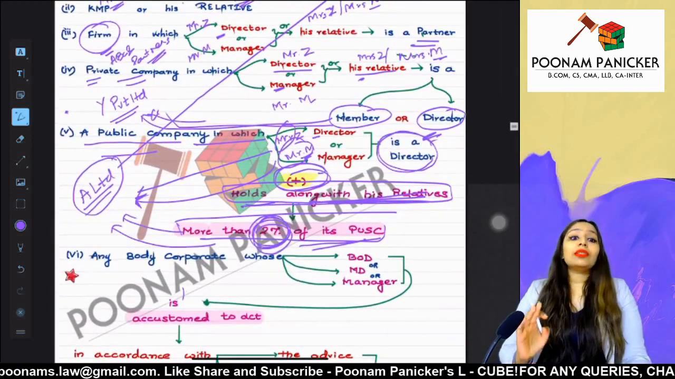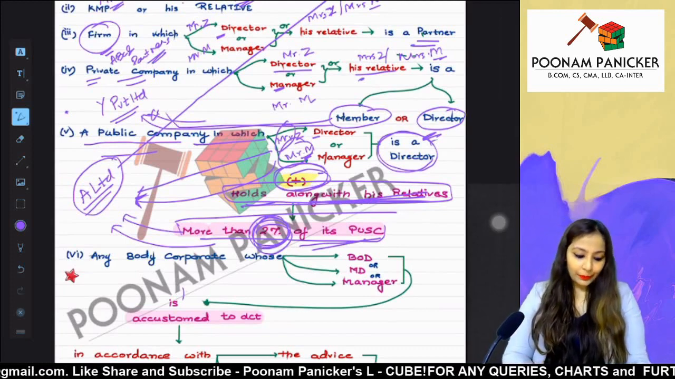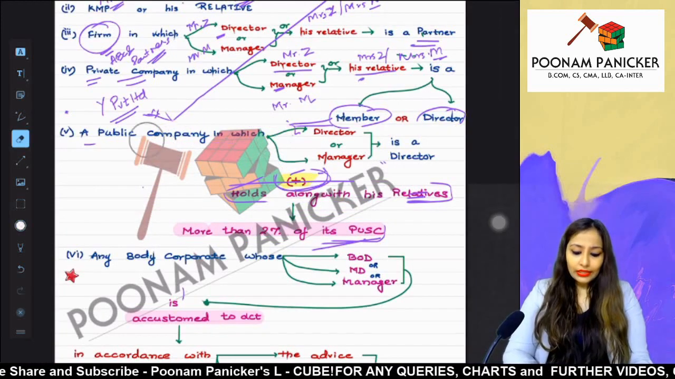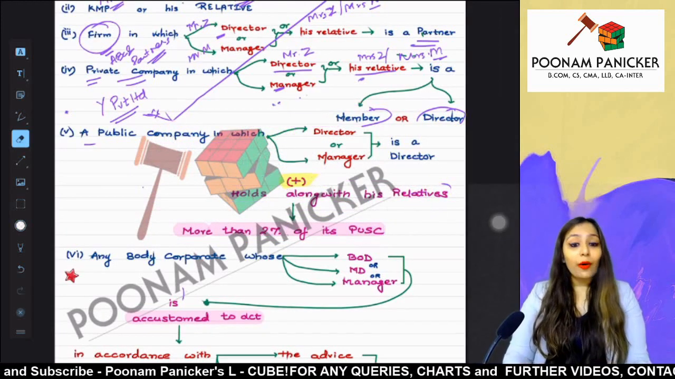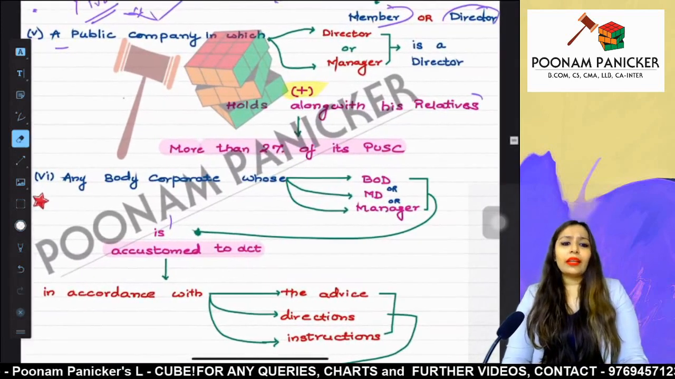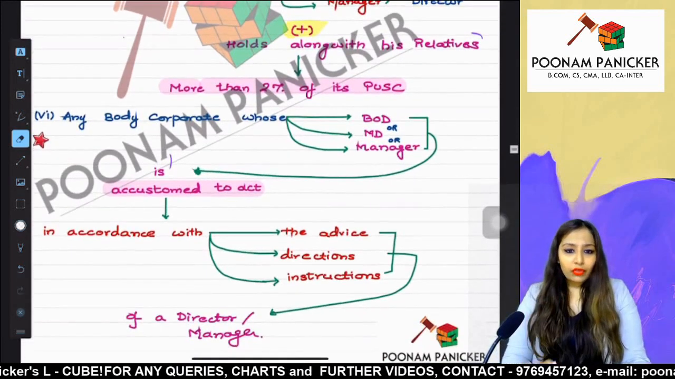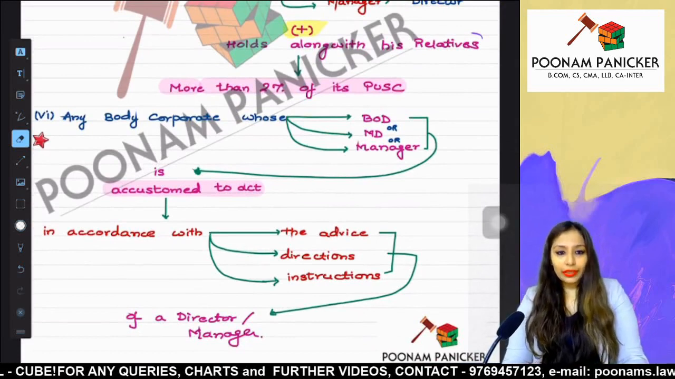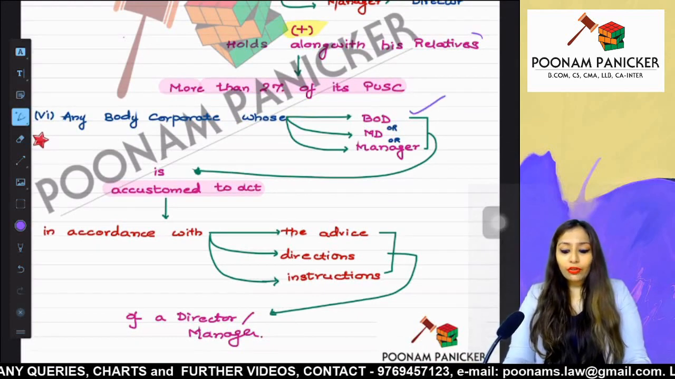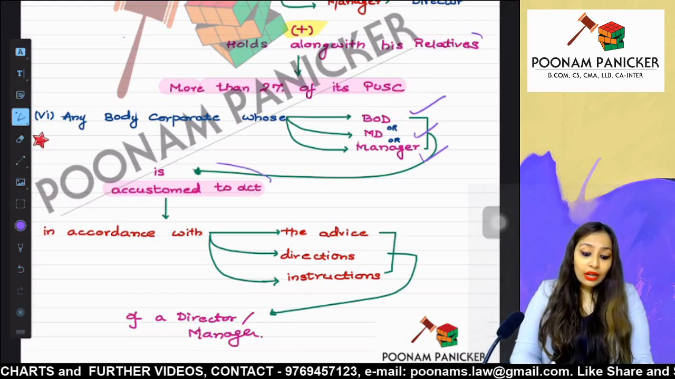Okay. So we have seen related party from the context of the firm, private company and public company. Fine. Now the next situation is the situation wherein a particular body corporate, which could include anything, company, LLP, all of them are body corporate. Now listen very carefully guys, this particular body corporate, either its board of directors or managing director or their manager, they are accustomed to act.